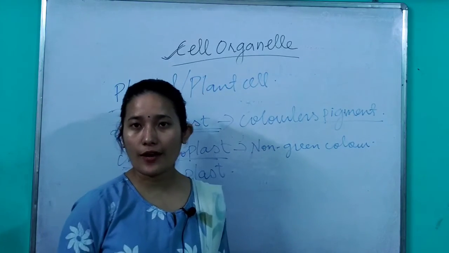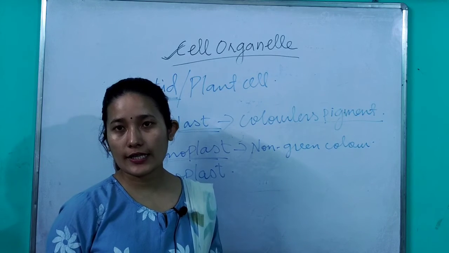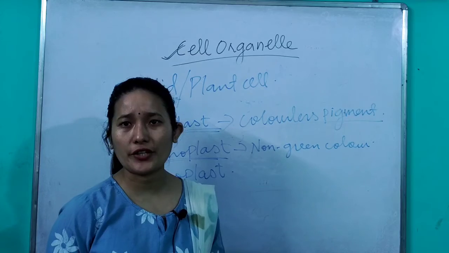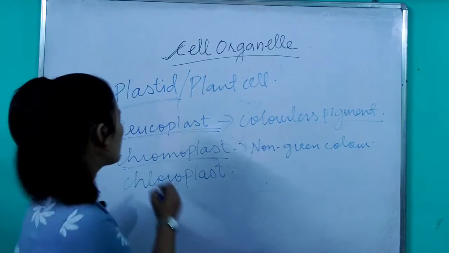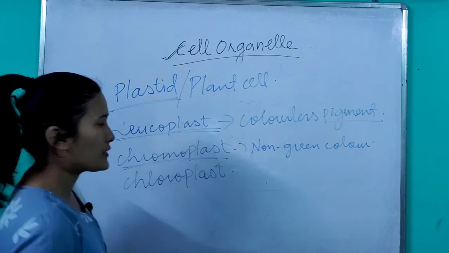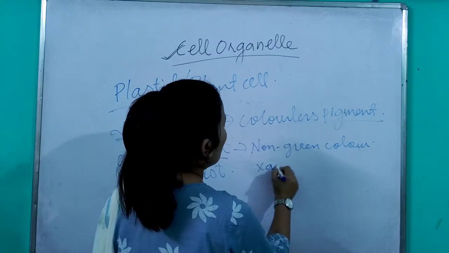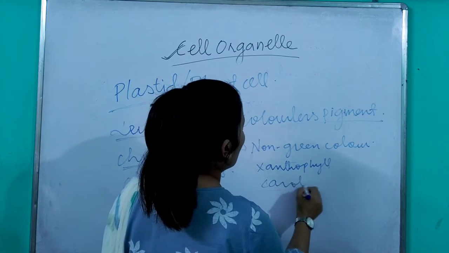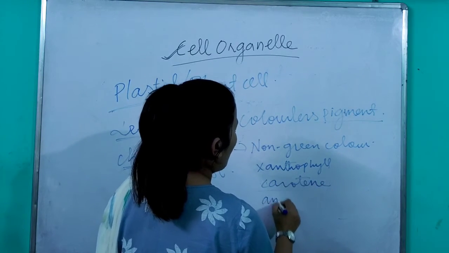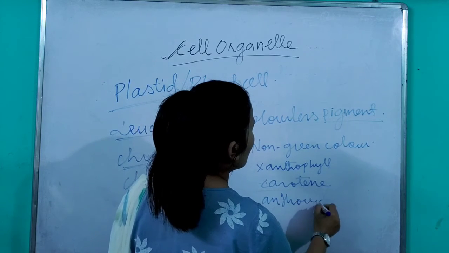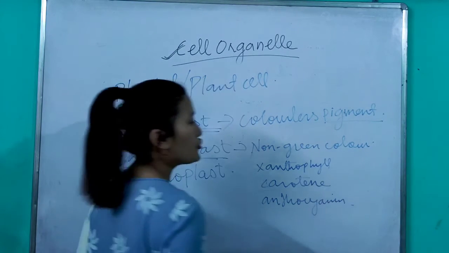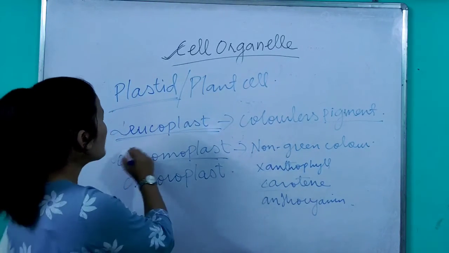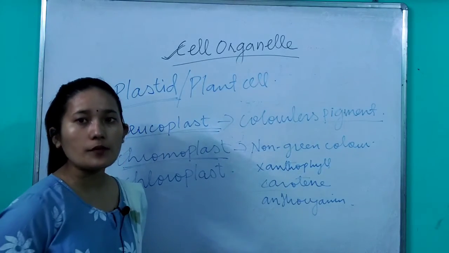Like the color of a red flower, a red carrot, the different colors given to the flower or the fruit, red, yellow, blue, all this is because of the chromoplast. Now chromoplast consists of different pigments called xanthophyll, then carotene, then anthocyanin. These are the different types of pigment which impart different colors to the different plant organs. So it helps in imparting the non-green color to the different parts of the plant.